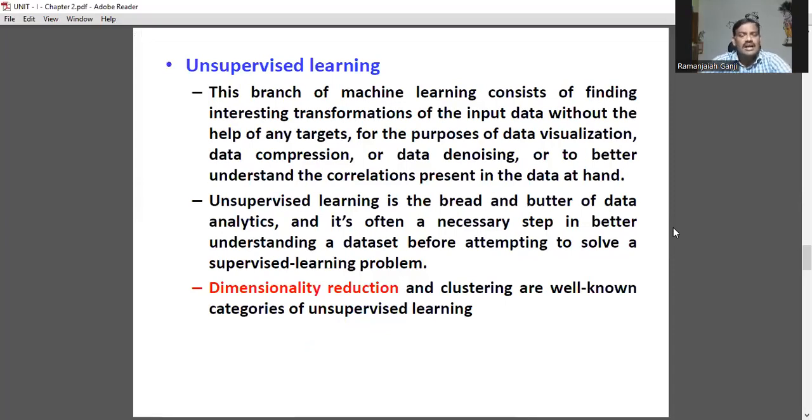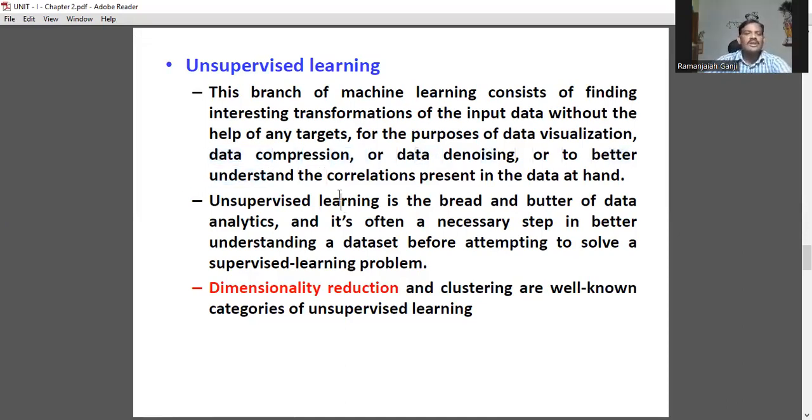Second point is unsupervised learning. I told you, in the case of supervised learning, we have a set of labels. Based upon predefined inputs, we are going to classify, we are going to perform some kind of learning activity. Whereas unsupervised learning, this branch of machine learning consists of finding interesting transformations of input data without the help of any targets. For the purpose of data visualization, visualization is nothing but presenting the information in a better format. For that, we are using various categories of graphical tools.